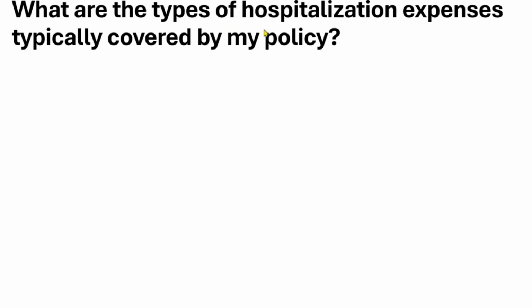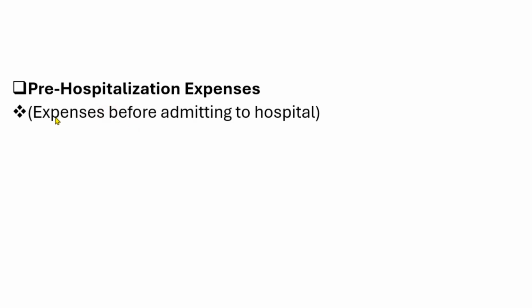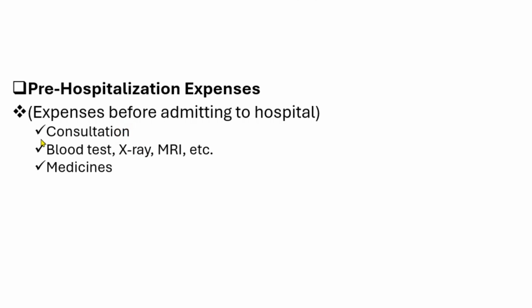What are the types of hospitalization expenses typically covered by your policies? Basically there are four types of hospitalization expenses typically covered by your policies. The first is pre-hospitalization expenses. These are the expenses that happen before you are admitted to the hospital. This includes consultation from the doctor and tests that need to be done, like X-ray, MRI, blood test, and other tests. If some medicines are used before you have been admitted to the hospital, those expenses also come under pre-hospitalization expenses.